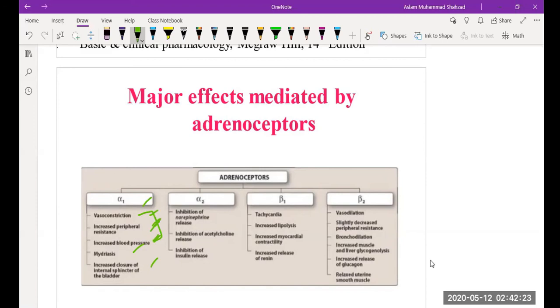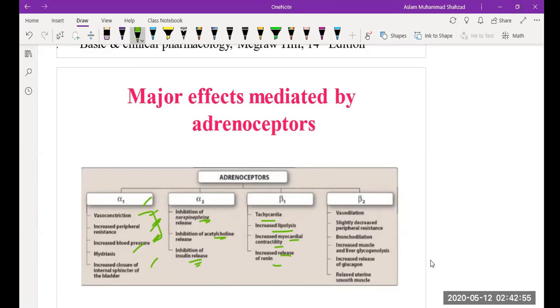When we take a look at alpha 2 receptors, they are responsible for inhibition of norepinephrine release and inhibition of acetylcholine release, which are both endogenous ligands, and they are also responsible for inhibition of insulin release. When we talk about the beta receptors, especially beta 1 receptors, they are responsible for tachycardia, increased lipolysis, increased myocardial contractility, and increased release of renin, which is responsible for modulating the blood pressure.